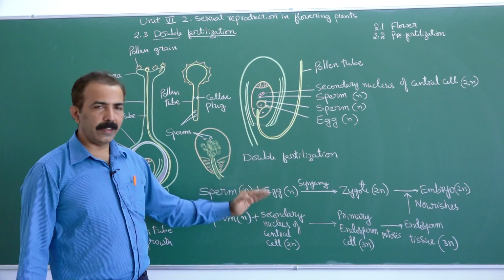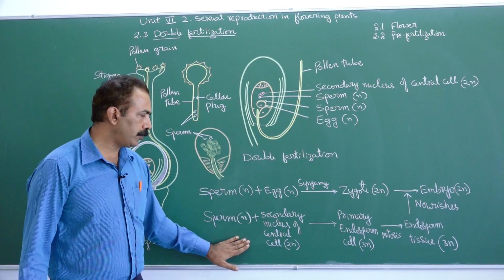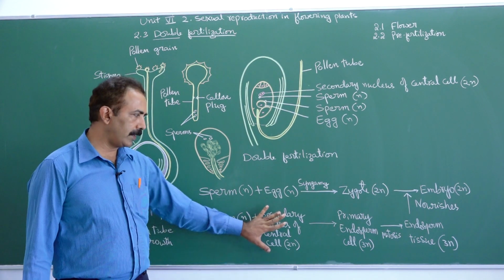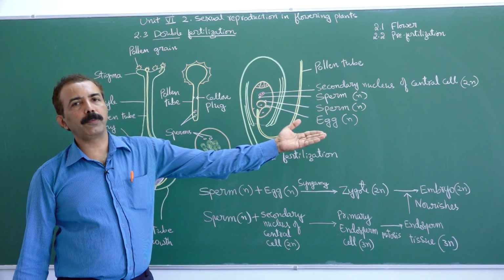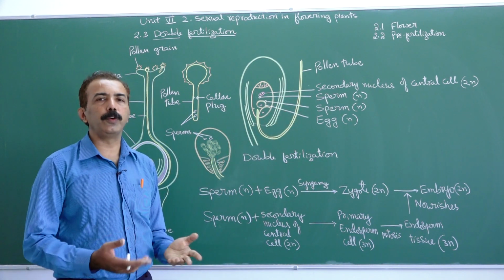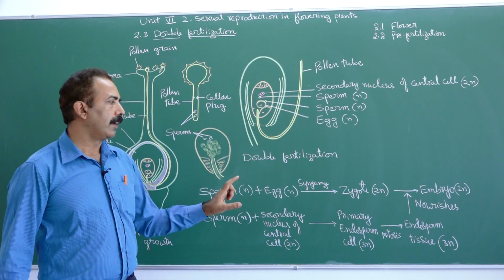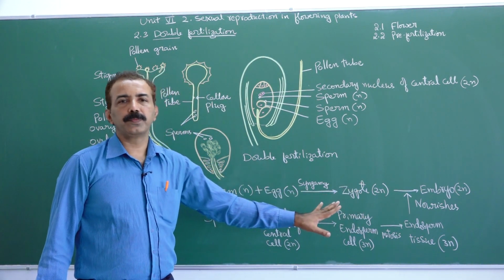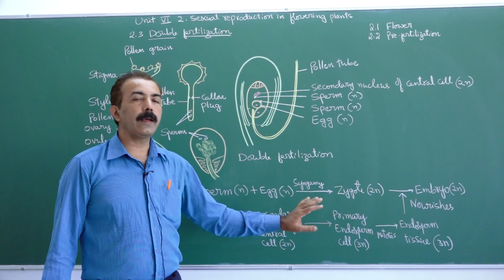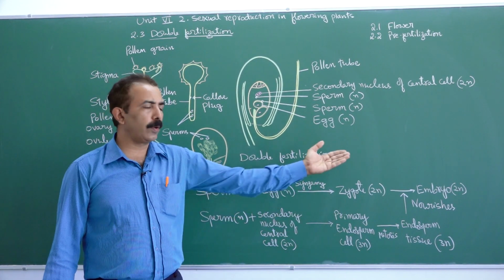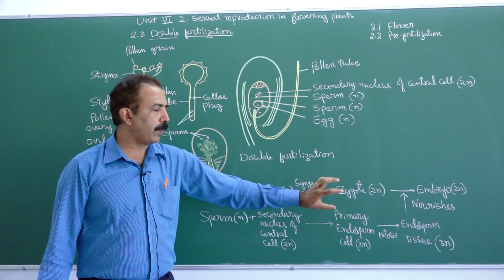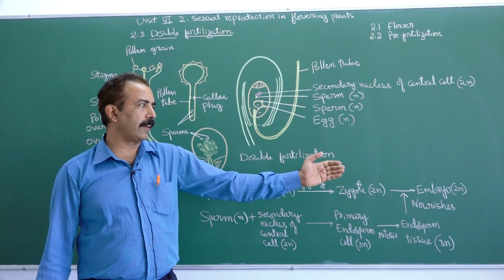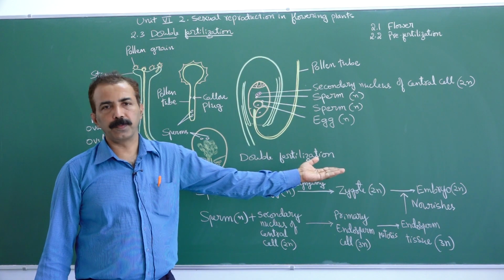Out of these two events, formation of primary endosperm cell is very important. Without this, zygote is unable to develop into embryo. There will be a lack of nutrition. Endosperm cell should first divide and produce endosperm tissue. So, formation of endosperm precedes embryo development, and once sufficient nutrition is available, zygote starts dividing and produce embryo.